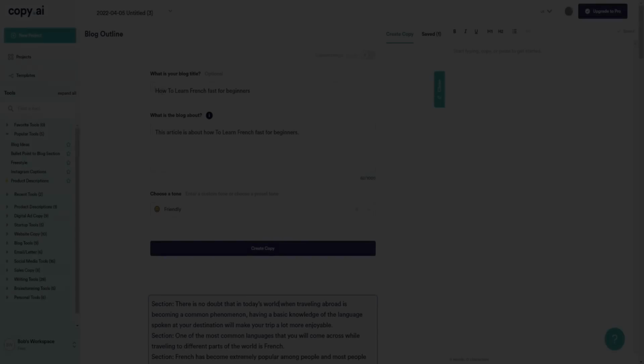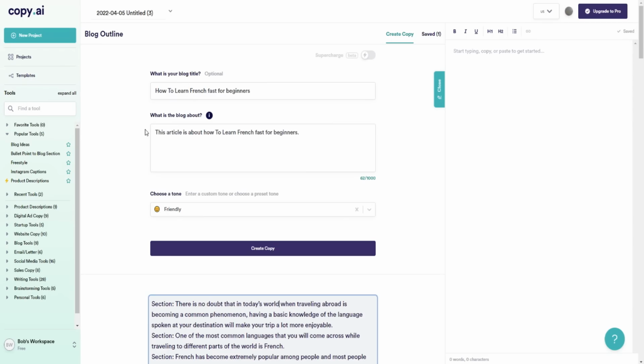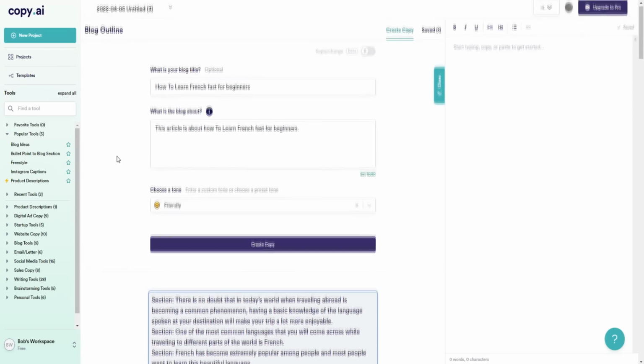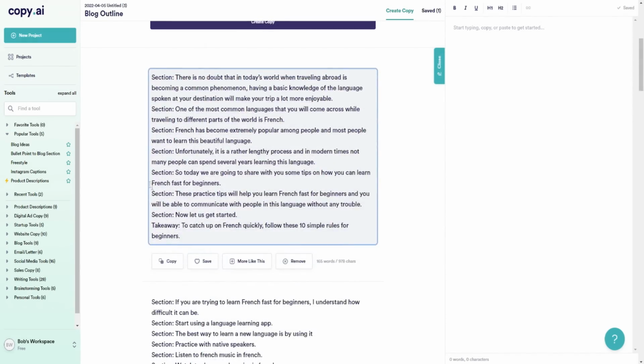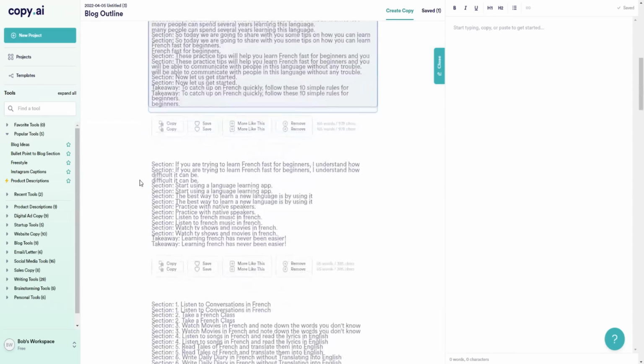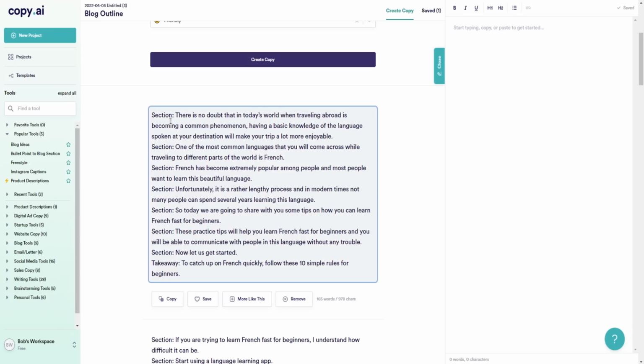Okay, that will do. All right, so I've added the title right here just so we can get better results for Copy.ai. If we scroll down below, you can see the sections. We have multiple different sections that we can use. So there's one right here.